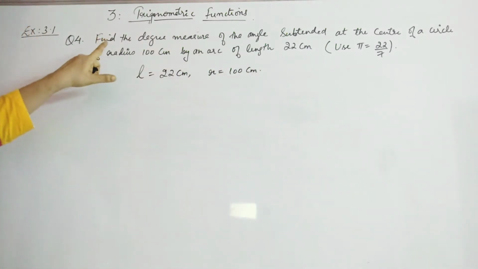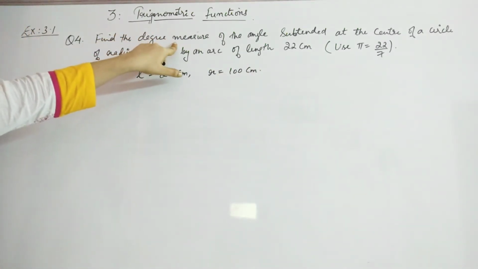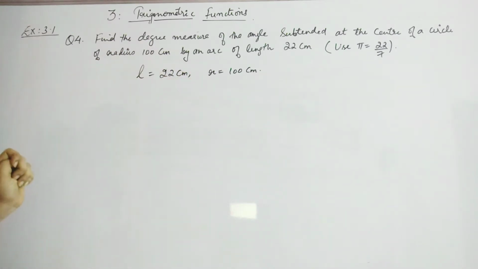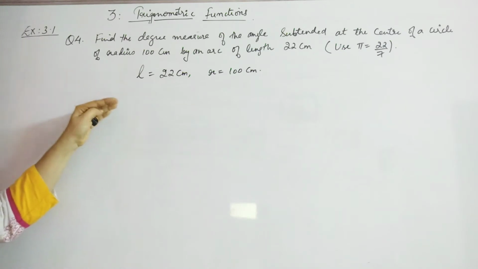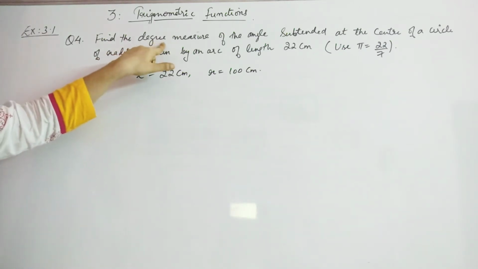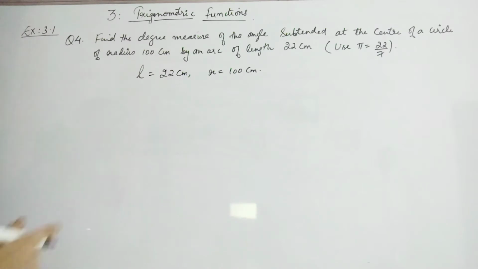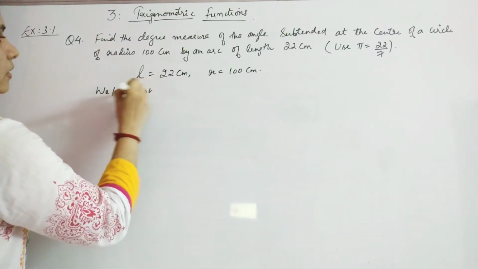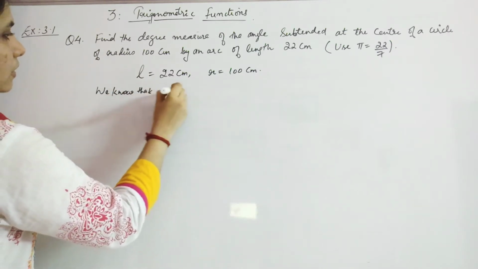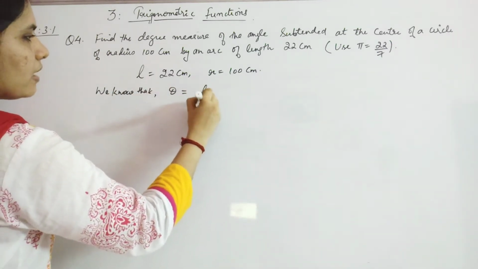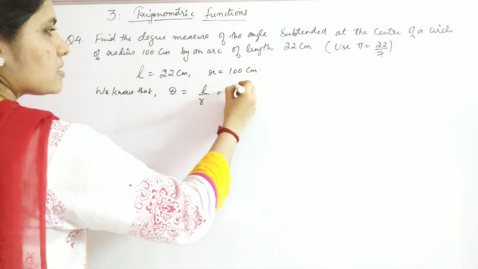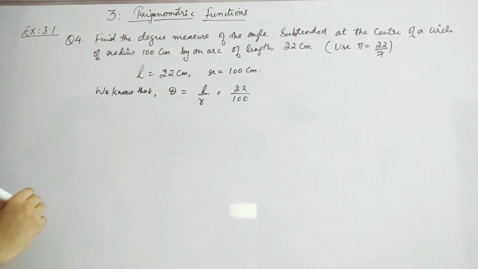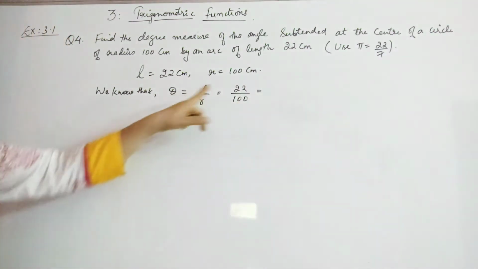And they are asking you to find out what? Find the degree measure of the angle. That means connecting L, R and theta, that theta is in radians only. Okay, so that means when you get the answer for theta, you have to convert it into degree measure. Radian converted into degree measure. Okay, so we know that theta is equal to L by R. What is L? It is 22 and this is 100. Okay, so you will get it to be how much? 22 by 100 is